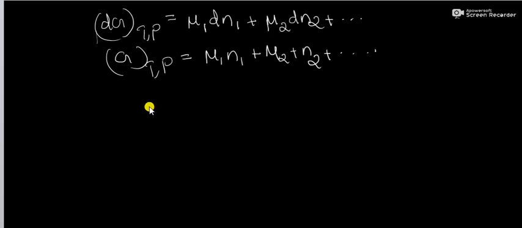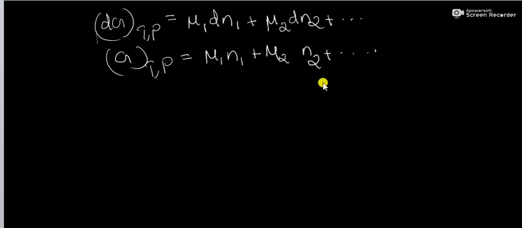This equation gives the significance of the term chemical potential mu. That is, the partial molar Gibbs energy or chemical potential of a component in a mixture is the contribution per mole of that particular component to the total Gibbs energy of the system under constant temperature and pressure. And chemical potential is an intensive property because it is related to 1 mole of each component in a system, whereas Gibbs energy is an extensive property.